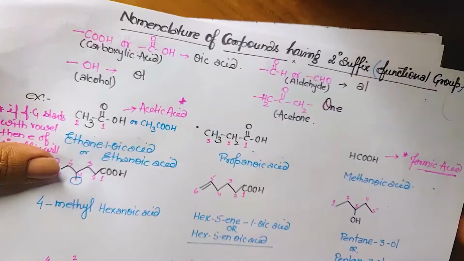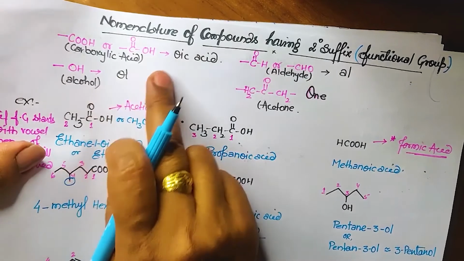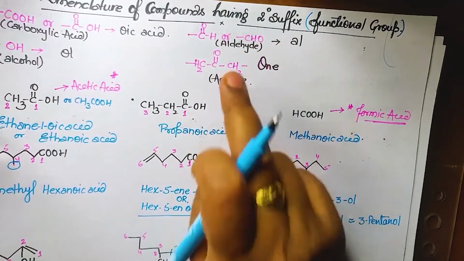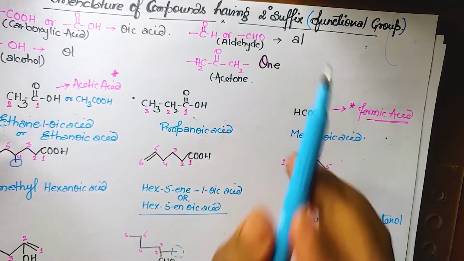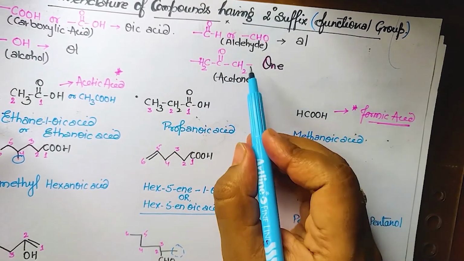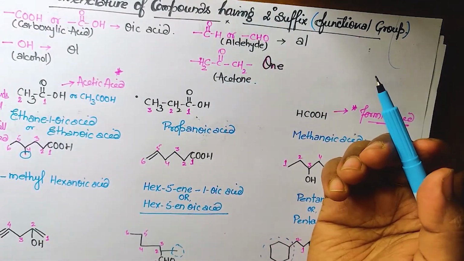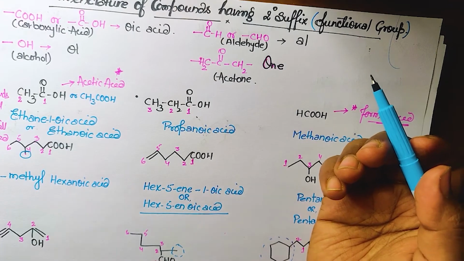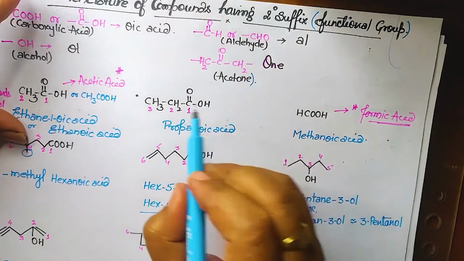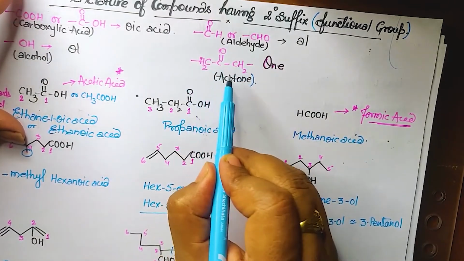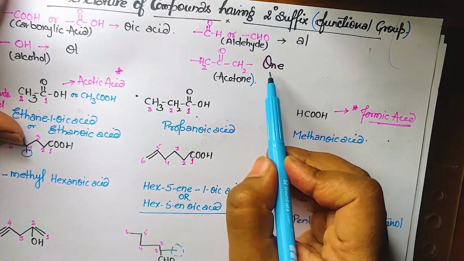Like this is, I have told you, acetic acid, oic acid, carboxylic acid done, alcohol done, and aldehyde done. This one is acetone. This may be attached with this carbon here, this side also as well as this side also. May or may not be. जो H है, it can be, जो bond है, it can be only hydrogen also. It can be more than 1 carbon. It can be 2 carbon. It can be anything. Okay, got it? So then, this group is called acetone, and the name should end with the on, not one. One नहीं बोलते इसे on बोलते हैं.